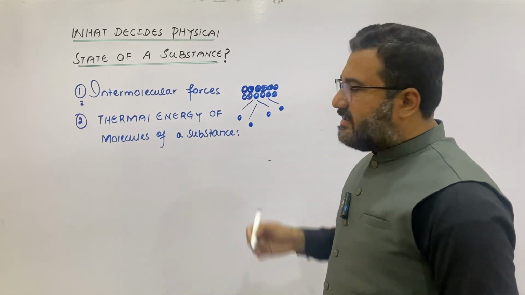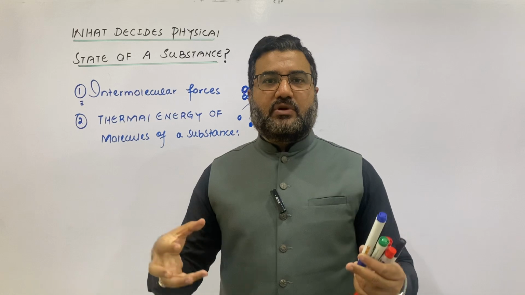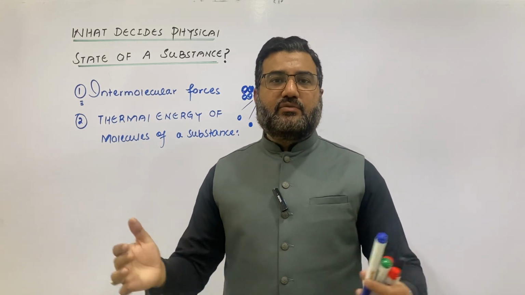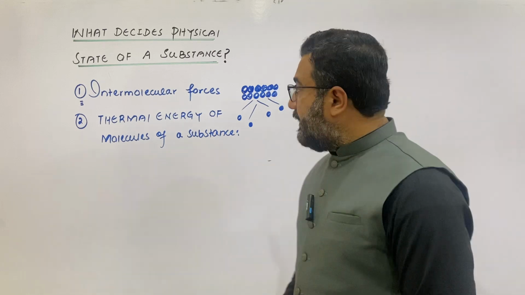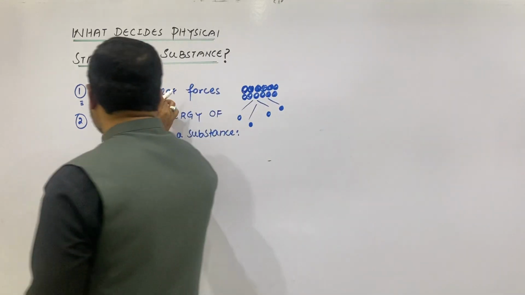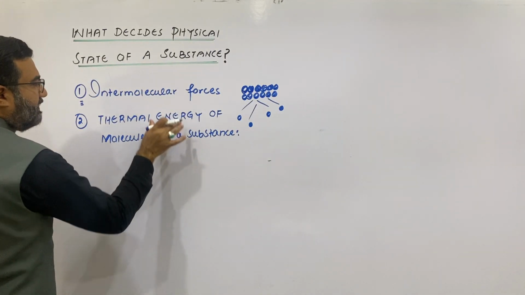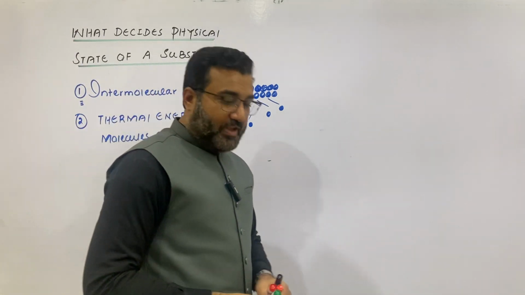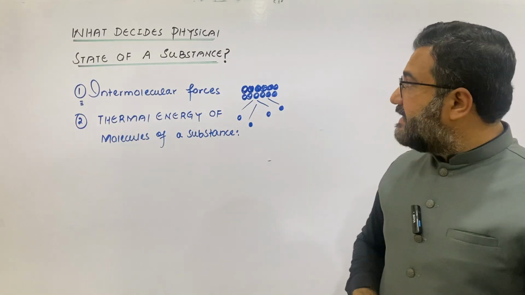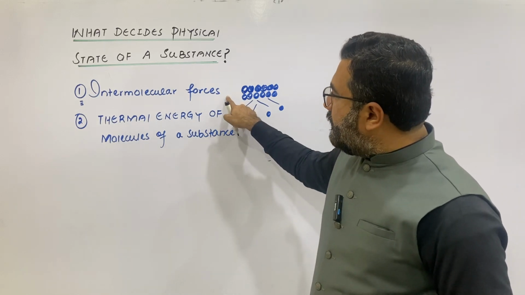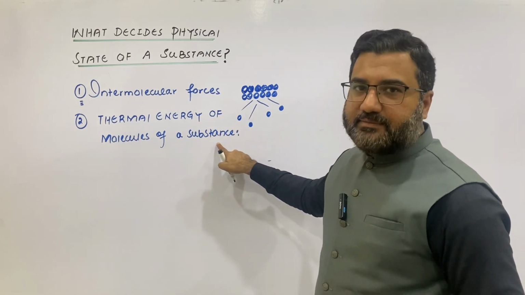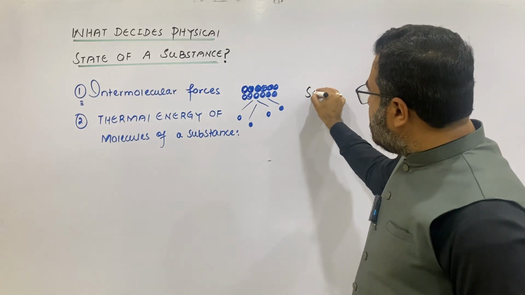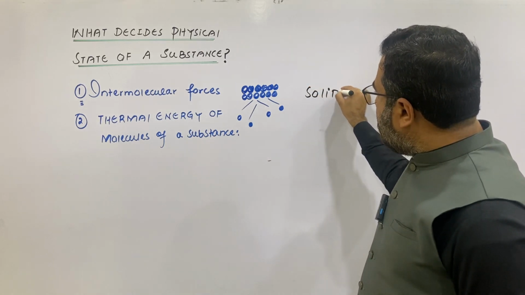So there are two factors. One factor wants to cling the molecules together and the other factor wants the molecules to move away from each other. It means that the balance in these two factors will decide the physical state of any substance. So a substance which has very strong intermolecular forces with minimum thermal energy of the molecules will exist as solid.